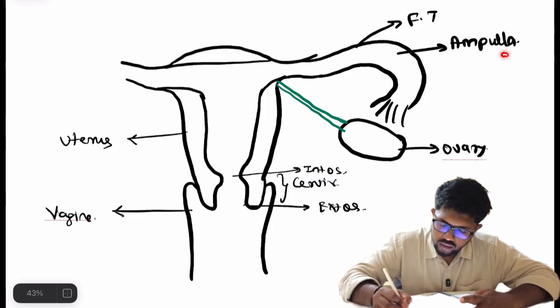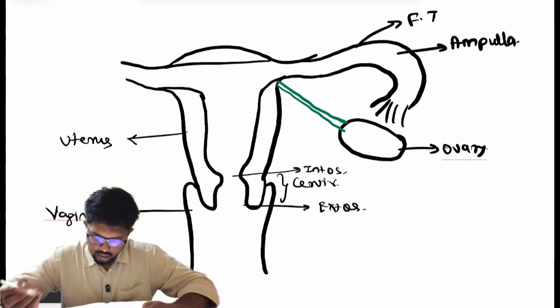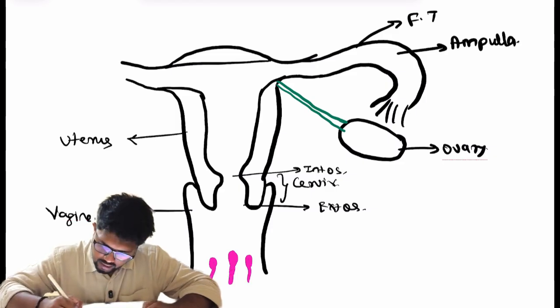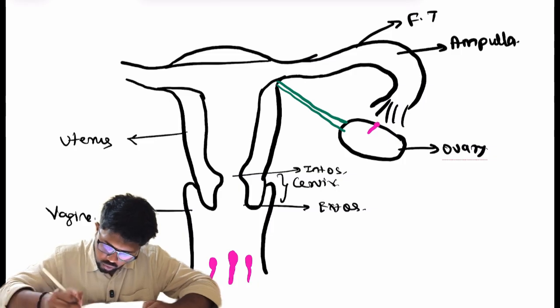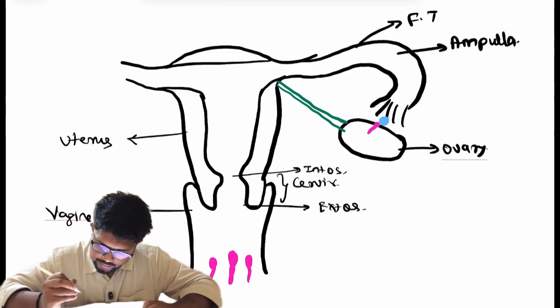This is the site where fertilization will occur. Here I am drawing the sperm, and from the ovary the oocyte is released.